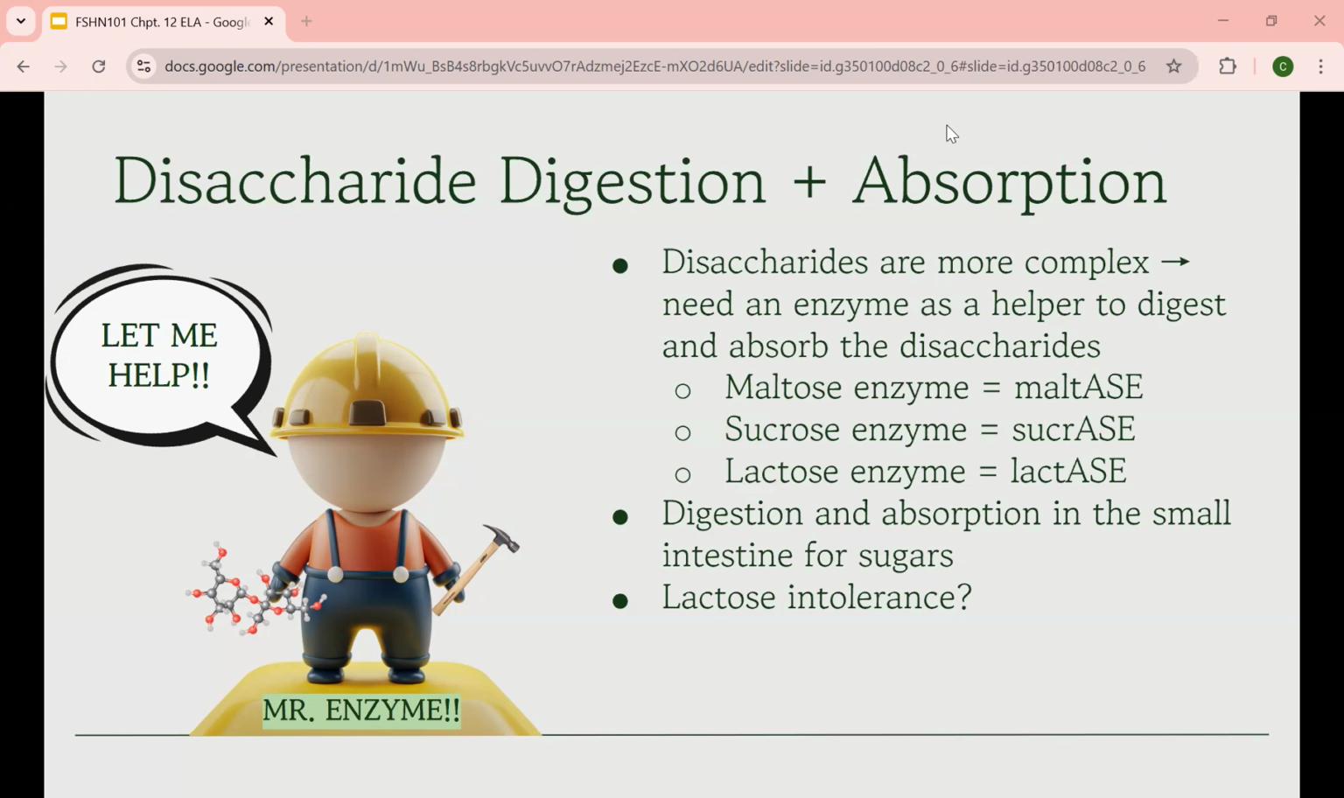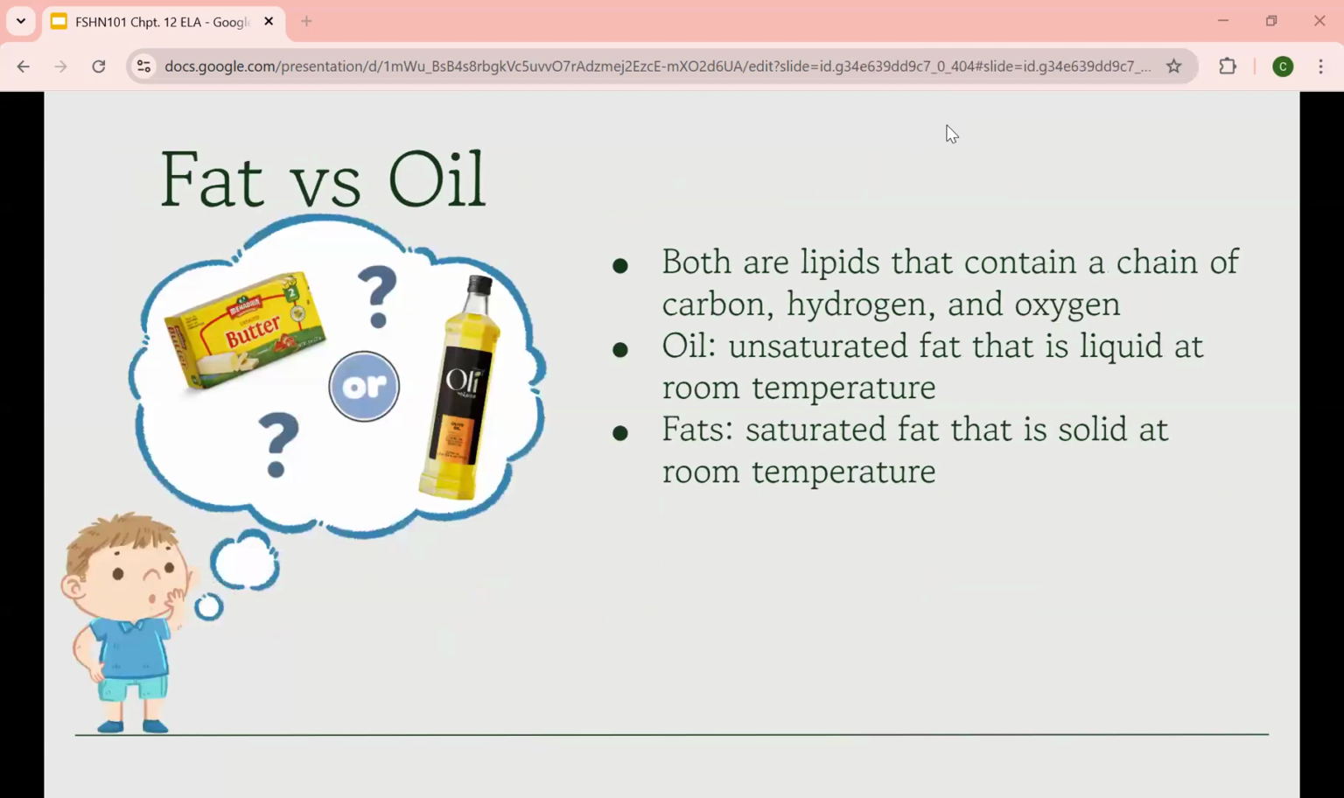Now, an interesting thing to look at as well is lactose intolerance. What is that? Well, the reason why lactose intolerance occurs is because an individual has a low amount of lactase, which is the enzyme that breaks down lactose. So because they have low lactase, they're unable to digest lactose, which can cause stomach aches, gas buildup, and bloating.